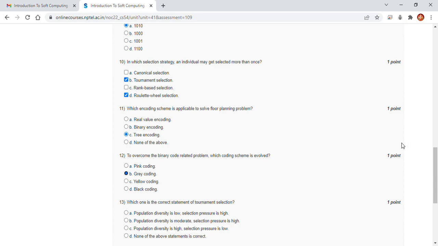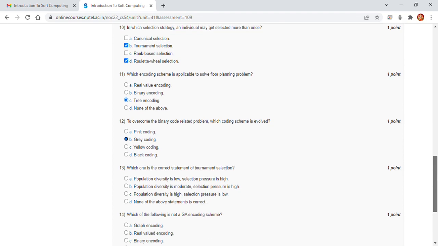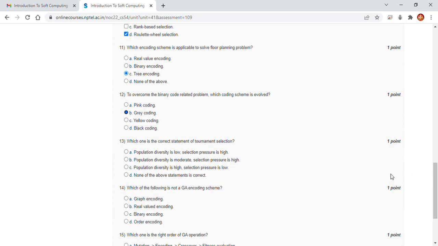12B. Which one is the correct statement of tournament selection? Population diversity is moderate, then selection pressure is high. In tournament selection, if population diversity is moderate, then it provides very high selection pressure. 13B.